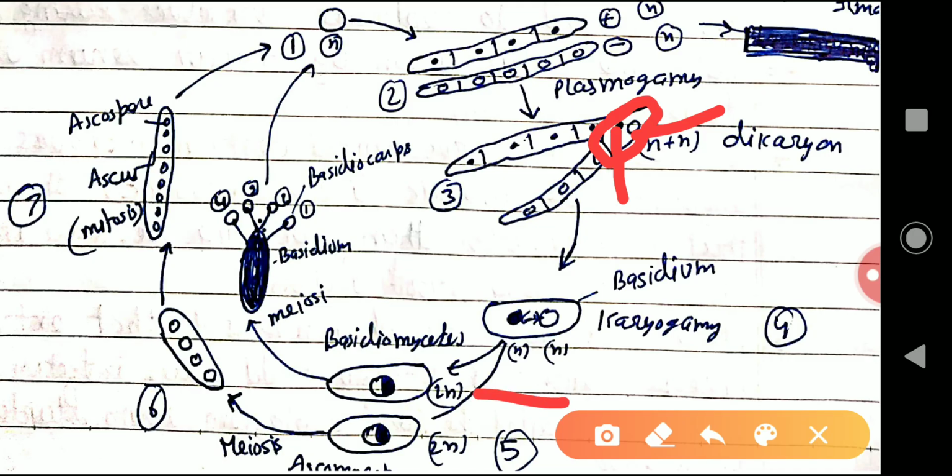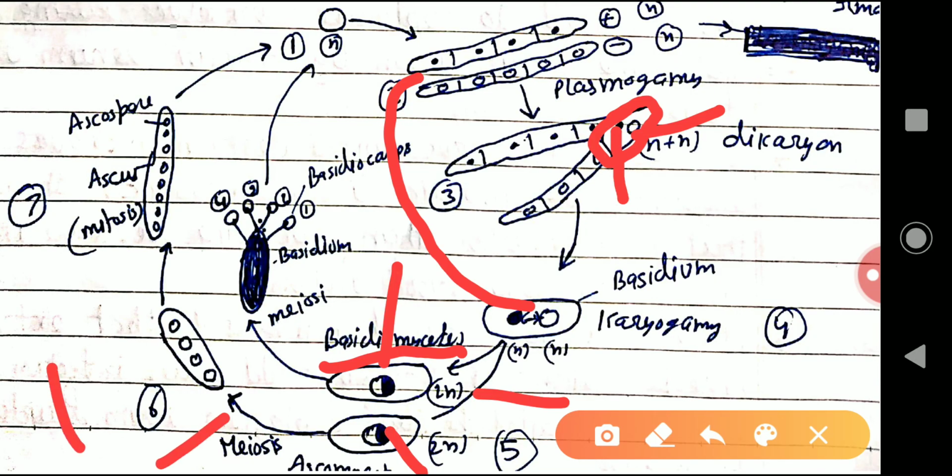It means both this and this have the 2n condition, and from here to here this is common in the Ascomycetes and Basidiomycetes. Now from here we'll see this is the condition of Basidiomycetes and this is the Ascomycetes.